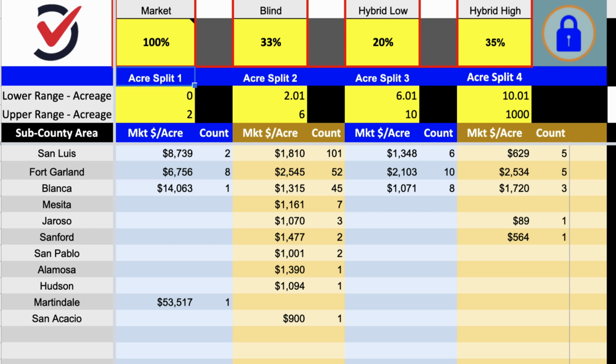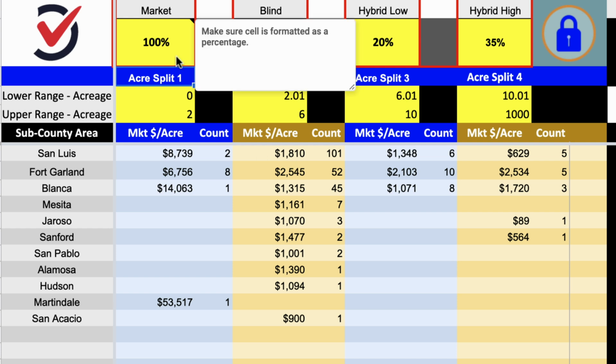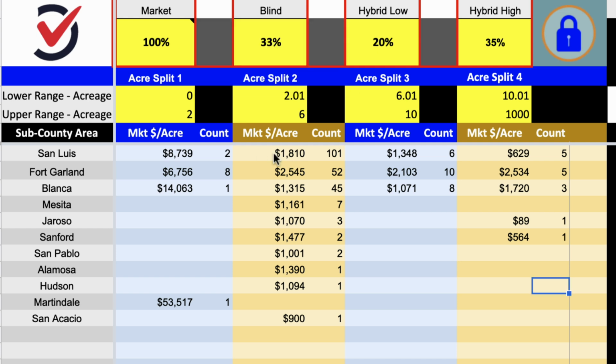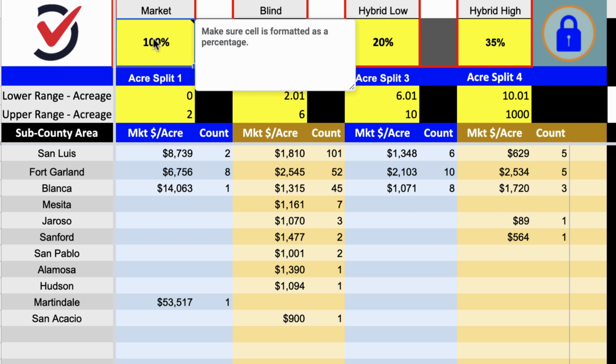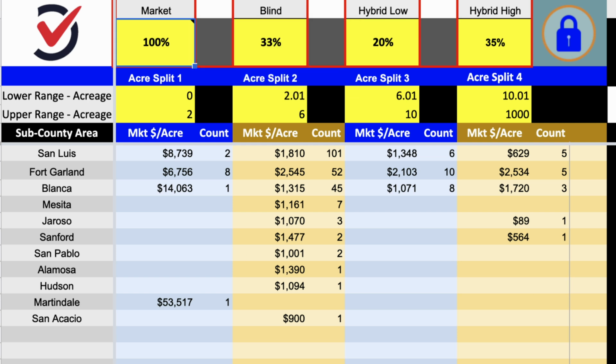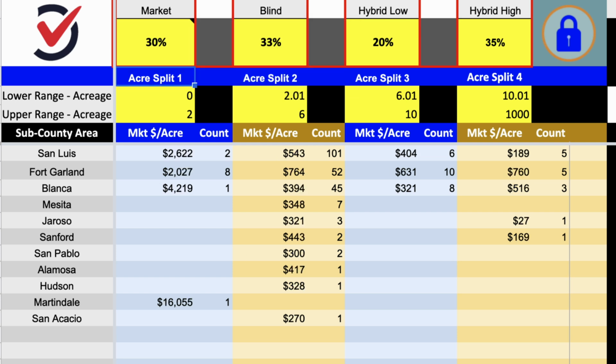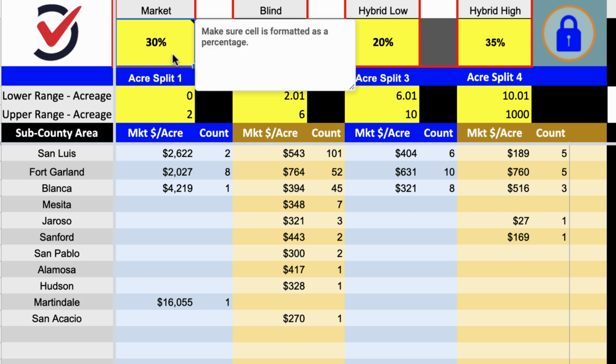And let's say, for example, you're looking at one specific property and you're trying to make an offer on that property. Let's say you're looking at another property in San Luis that is somewhere between 2 to 6 acres, and you want to make an offer that's like 30% of market value. Well, one way you could do that is to come up here to this market value cell and say, okay, let's do 30%. What would that look like? And it will show you right here in that particular market how many dollars per acre to offer, simply because you just went here and adjusted it from 100 to 30%.